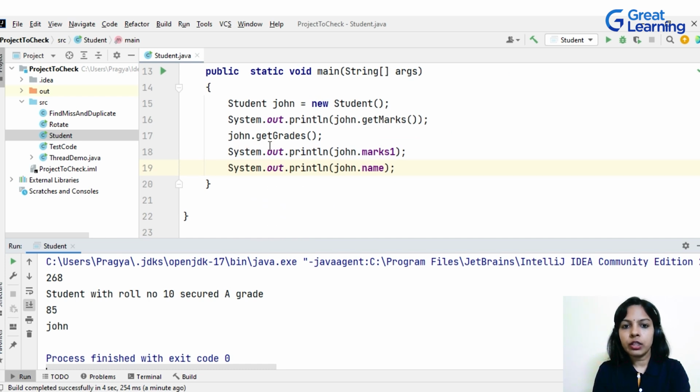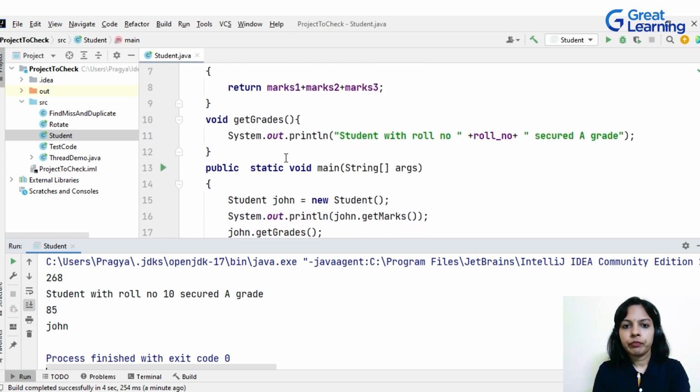Next line is John.getGrades. So it is going to call this method getGrades. The getGrades method has a print statement which will display nothing but student with the particular roll number secured A grade. So the output is: student with roll number 10 secured A grade.